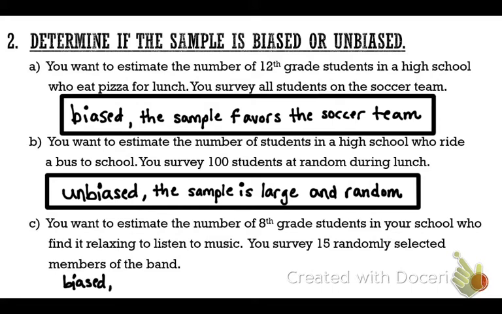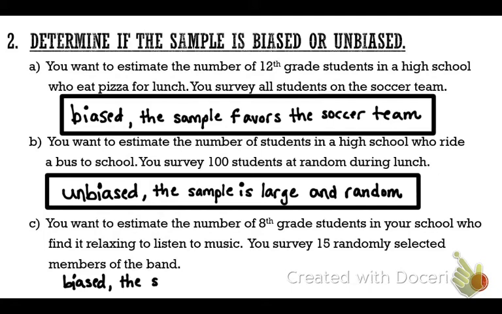It's not large at all. She says it's because it was small. All right, but look, she also pointed out it was randomly selected. Do we want it to be random? Yes. But in order for something to be unbiased, what do we need? Large and random. Okay, for it to be unbiased, it's got to be large and random. So, although this was random, it was not large.